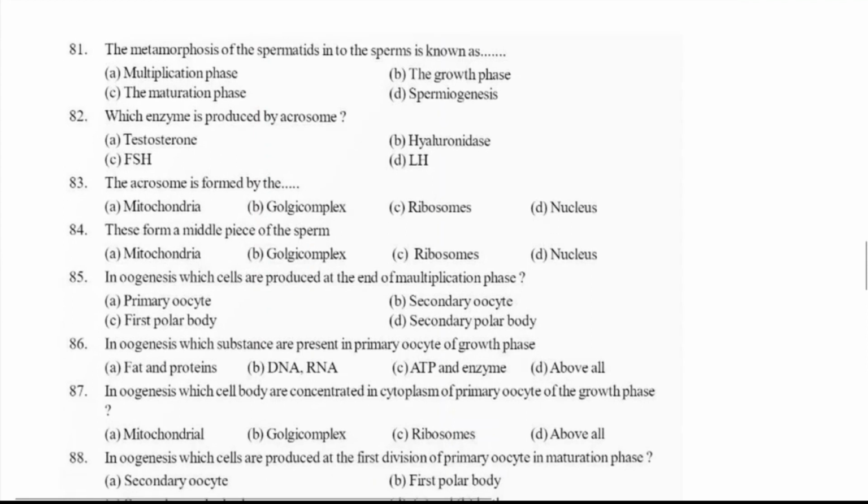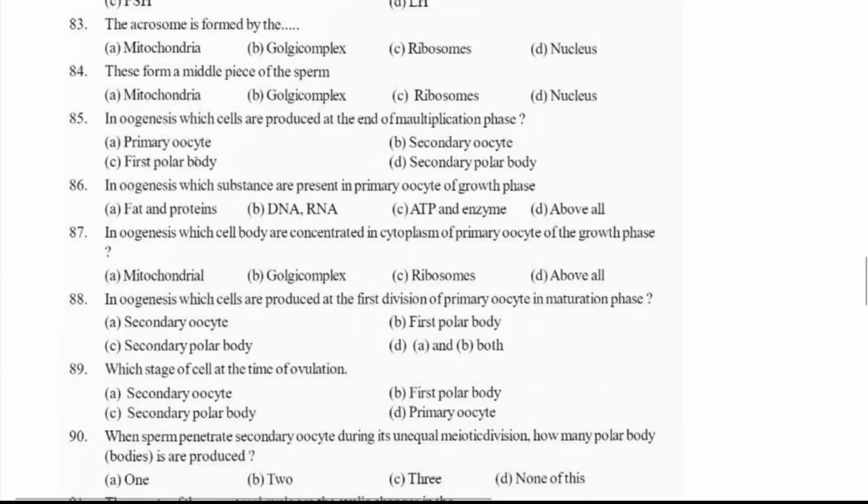The metamorphosis of spermatid into sperm is called spermiogenesis, right? Which enzyme is produced by the acrosome? A lytic enzyme, hyaluronidase, which helps the sperm to penetrate the corona radiata. The acrosome is formed by which organelle? It is formed by the Golgi complex. What forms the middle piece of sperm? The middle piece is formed by the mitochondria. Answer is option A, mitochondria, right?